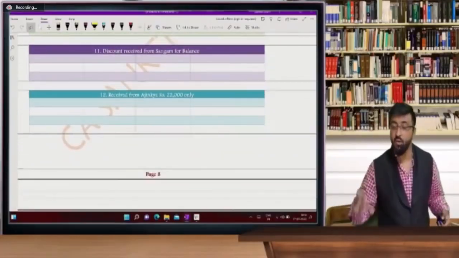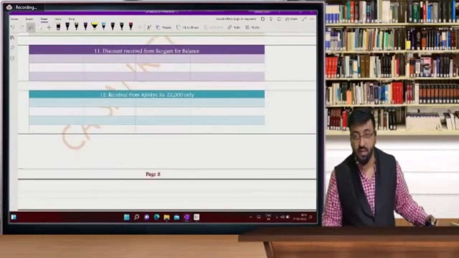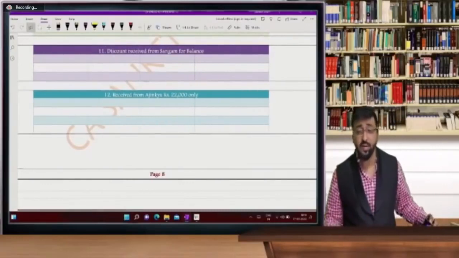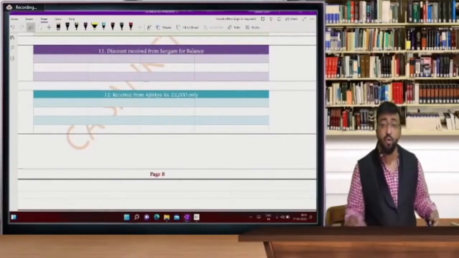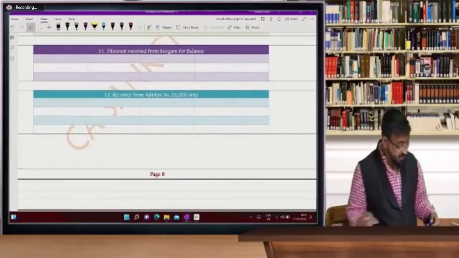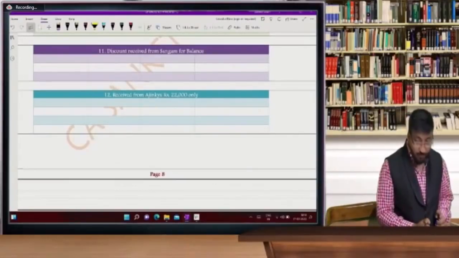We will continue with the 10 entries which are remaining. Discount received from Sangam for balance. Can you write these entries now? Yes, every one of you has solved these entries. Can you tell me the entry, who is answering very fast? So let's see who answered very fast.